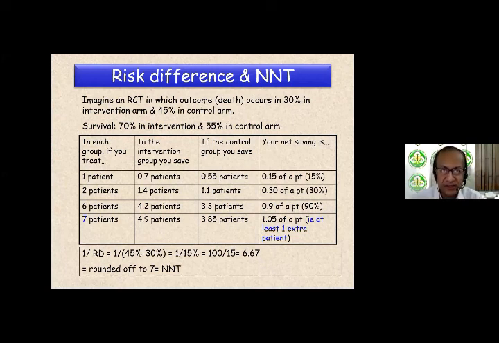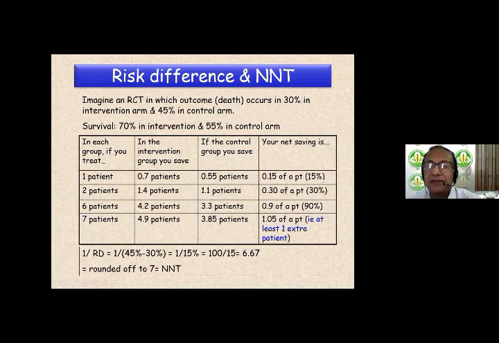So now in this randomized control trial, in each group, that means in both intervention and control group, if you treat one patient each, one intervention, one control, then what is going to happen? In the intervention group, you will save 0.7 patients because 70% people are surviving in the intervention group. So that means out of one patient, 0.7 would survive. In the control group, you would save 0.55 patients. So your net saving would be 0.7 minus 0.55 patients. So you would end up saving 0.15 of a patient, which is basically 15% of a patient.